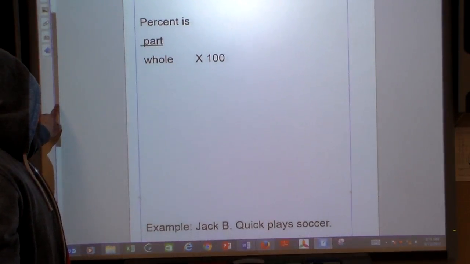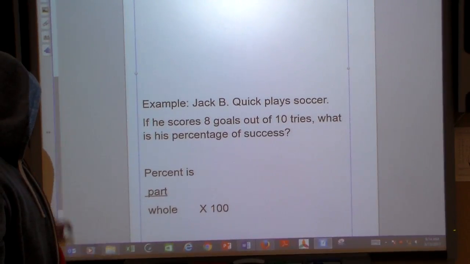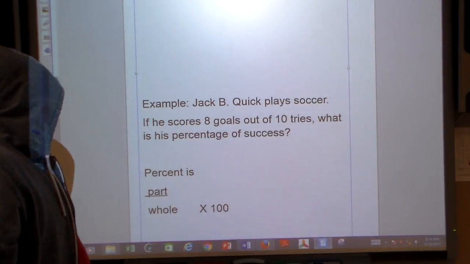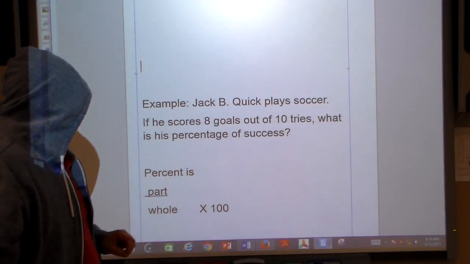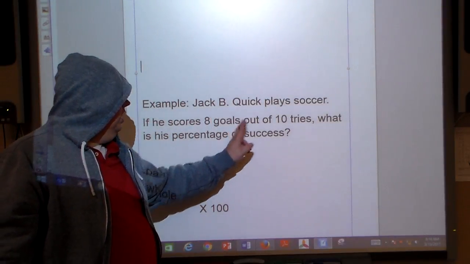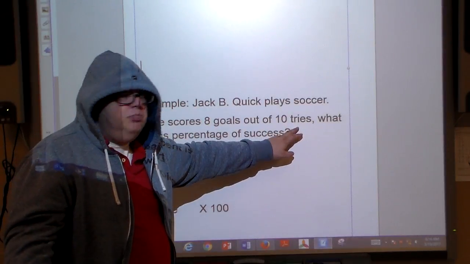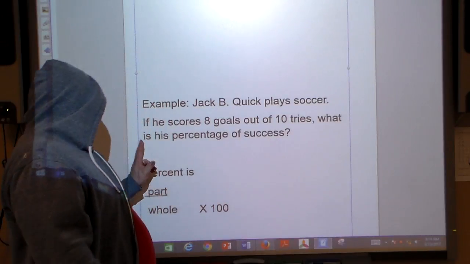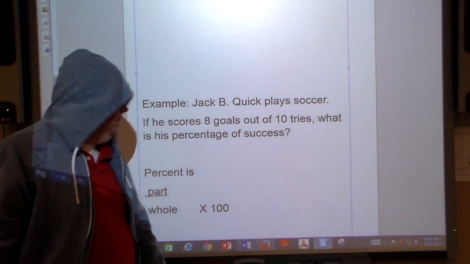Okay, so here's another example. Jack Be Quick plays soccer. Yes, there is a joke in that name, if you're wondering. If he scores 8 goals out of 10 tries, that's an attempt, or a shot, if you will, what is his percentage of success?